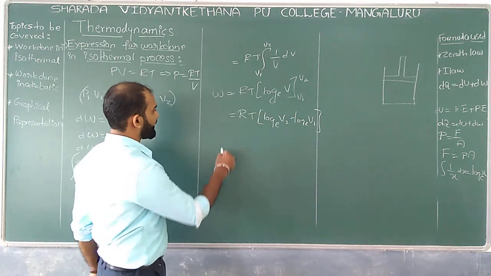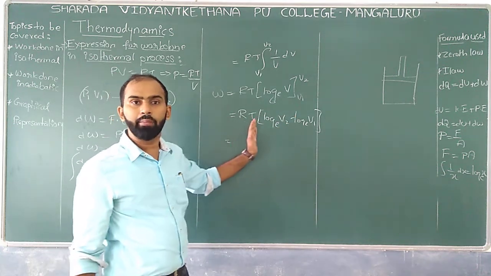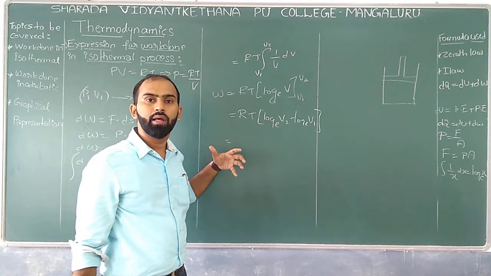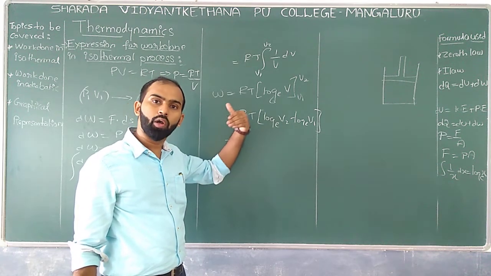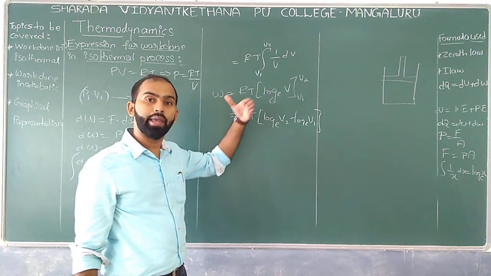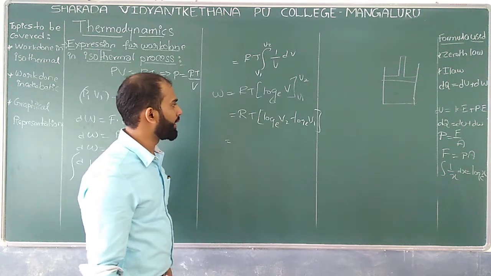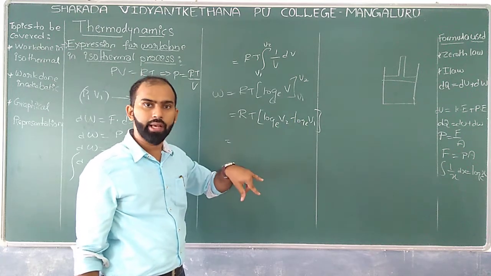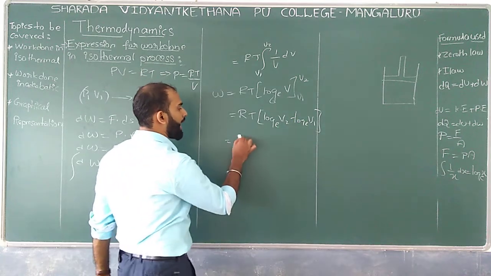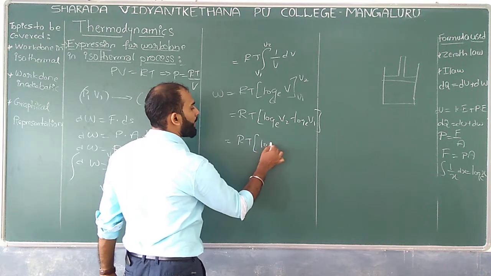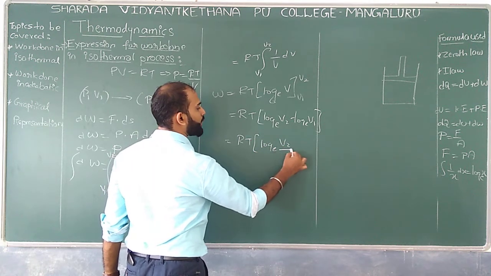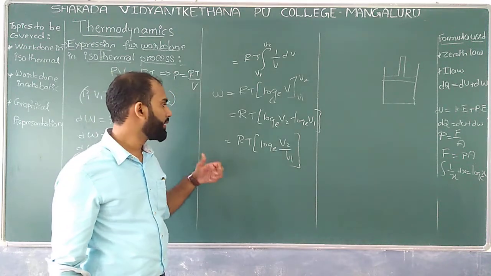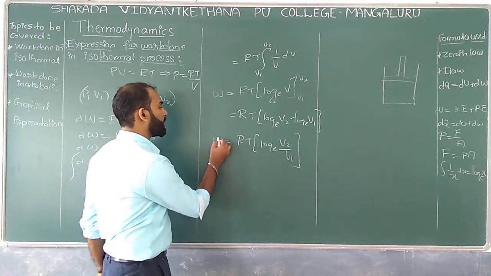So let us go with this, and one more formula we can use here: log A minus log B gives log A by B. Similarly, log V2 minus log V1 can be written as R into T into log to the base e of V2 by V1. So this is what exactly we can write, which is equal to W.